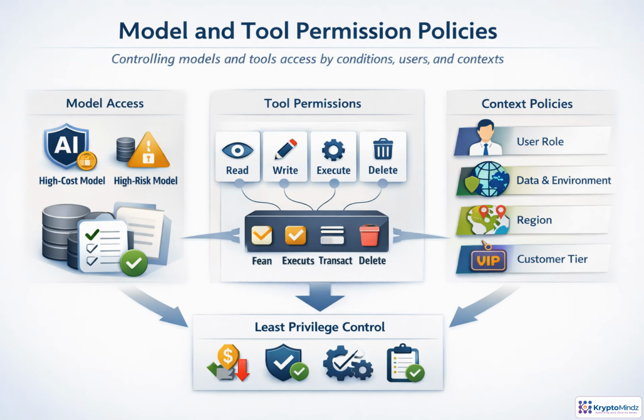Permission policies keep agentic systems from becoming open-ended spend or risk engines. For models, define which workloads may use expensive or sensitive capabilities and when approval is required. For tools, separate read access from actions that write data, execute code, move money, or delete records. Then make the rules context-aware. User role, data sensitivity, environment, region, and customer tier can all change the right decision. The goal is least privilege. Give the agent only the capability it needs for this task in this context.